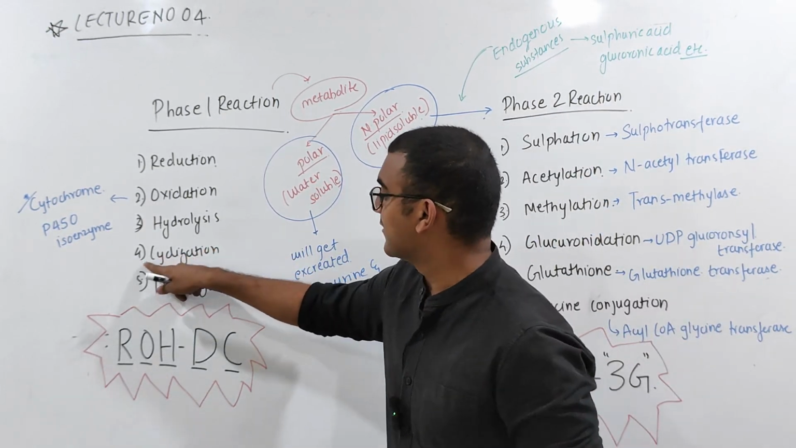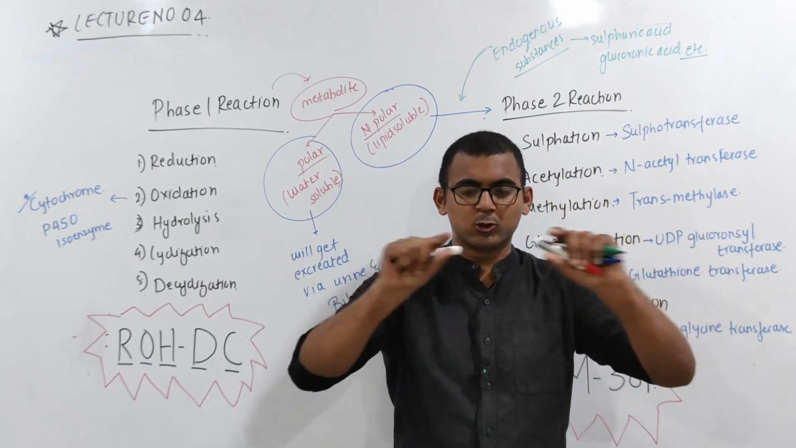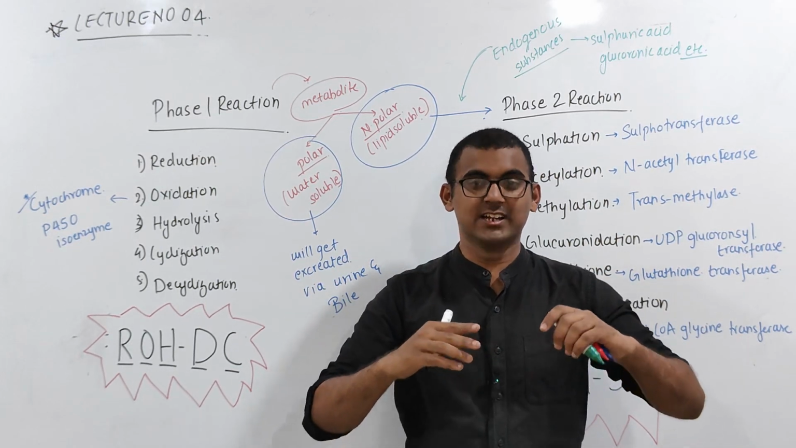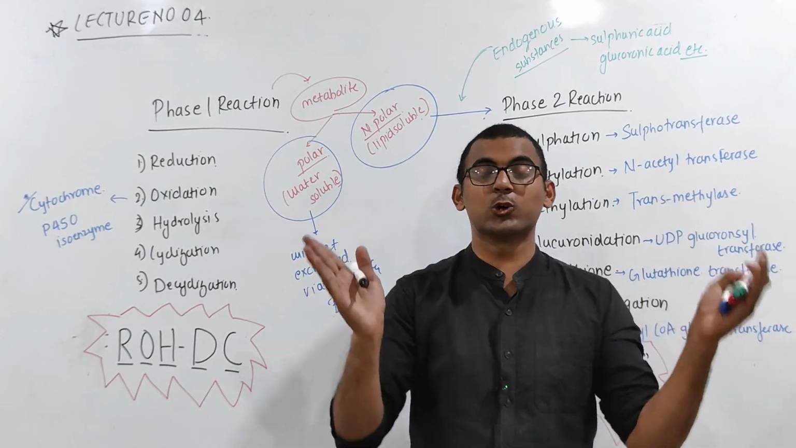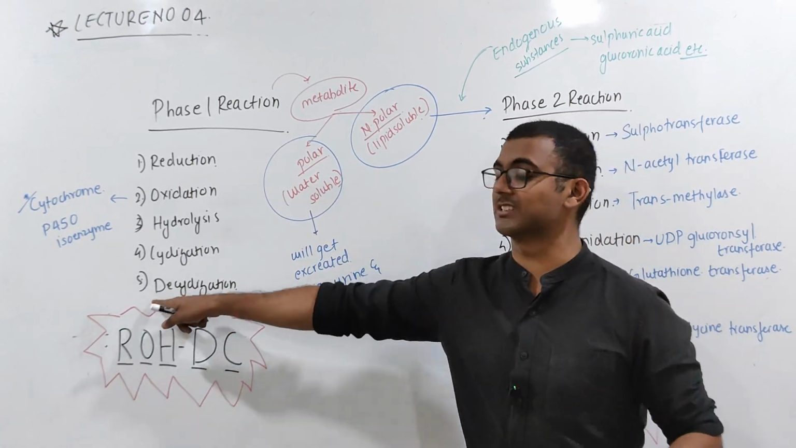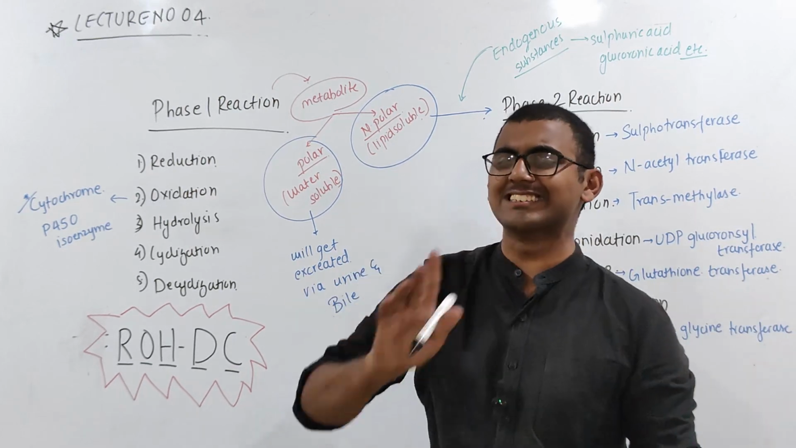Okay, then you are having cyclization. What is cyclization? If you are having a long chain parent, like a long chain is there, then you are going to convert that into a cyclic structure. A linear structure that you are going to convert into a cyclic structure is cyclization, and exactly opposite, when you convert a cyclic structure into a linear structure, that is decyclization.